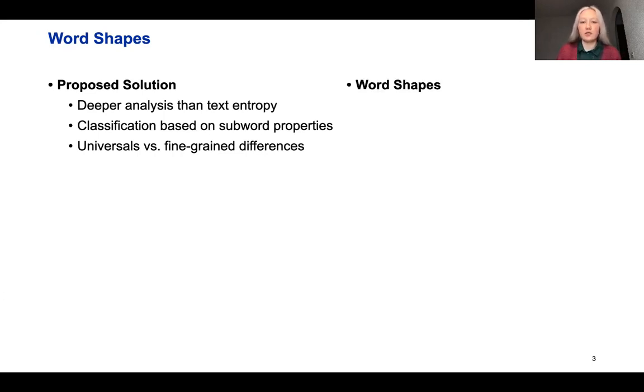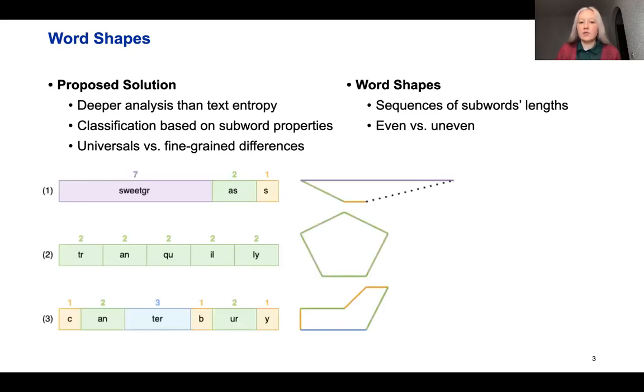The main concept that we introduce is word shapes. Word shapes are sequences of subword lengths, and they can be even or uneven. In this example, there are 3 English words segmented by the byte pair encoding algorithm, and on top of each of the segments, its length is written. So if we imagine this sequence of segment lengths marked on a wire, and we want to create a geometric figure out of it, we will see that the first one will be open and uneven, the second one will be even, and the third one would be somewhere in between.